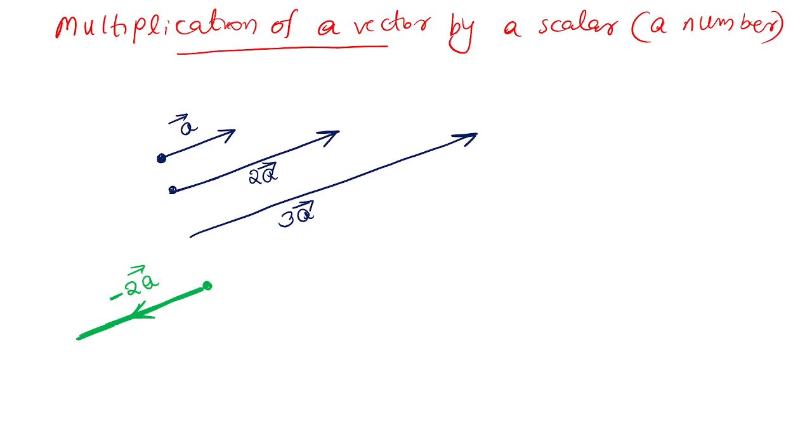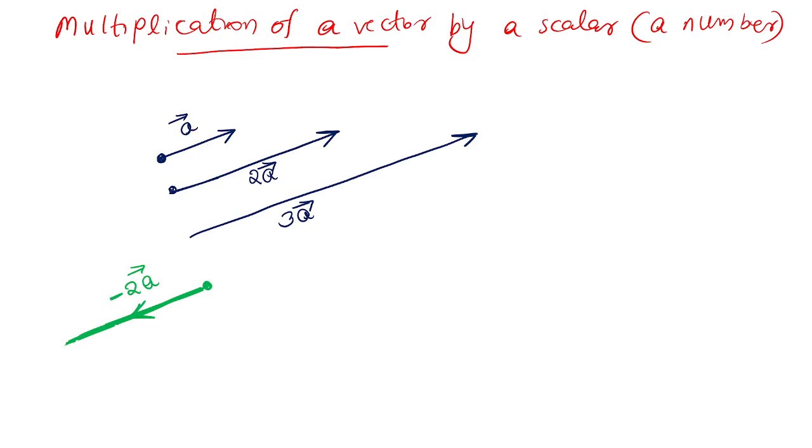Another person traveled in the opposite direction of my displacement with double the magnitude. Then it is denoted by minus 2A. So minus 2A means the minus sign indicates the opposite direction of my displacement vector. Negative sign indicates opposite direction. That scalar quantity 2 represents 2 times the displacement.